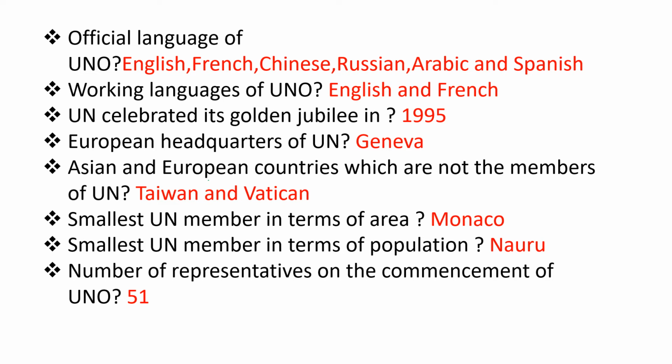Next question. Asian and European countries which are not the members of UN. It's another beautiful question, a most-repeated question. The Asian and European countries which are not the members of UN are Taiwan and Vatican. Asian country Taiwan and European country Vatican are not members of UN.